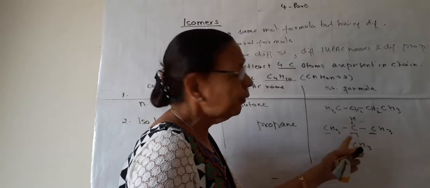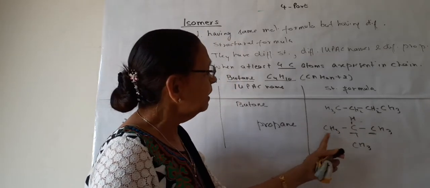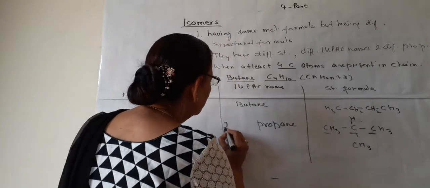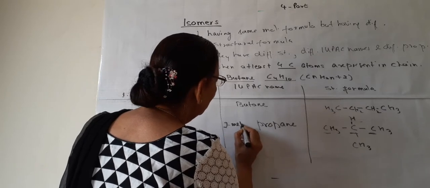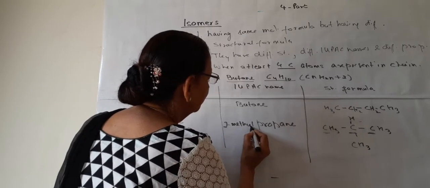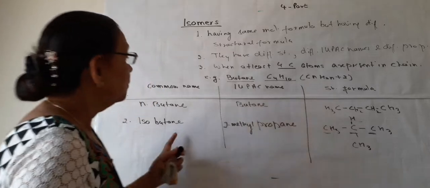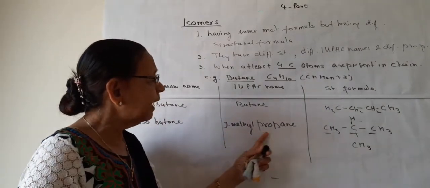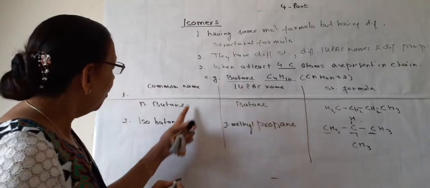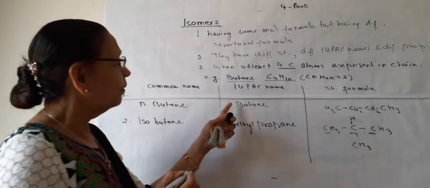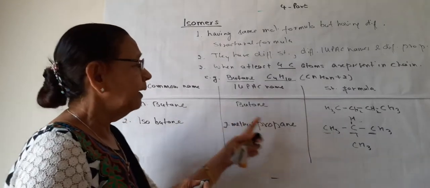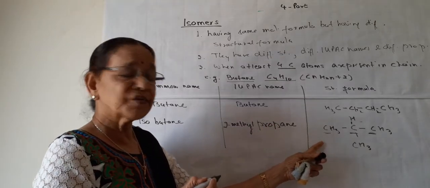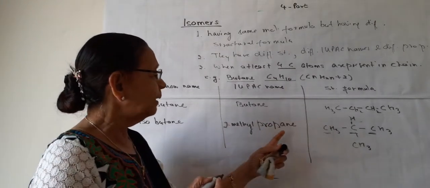We can count from any side. So this is 2-methyl propane. The second isomer of butane is 2-methyl propane, which is altogether different from normal butane. And this is the structural formula of 2-methyl propane.